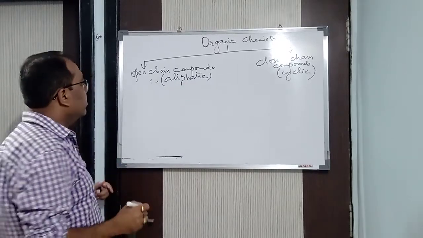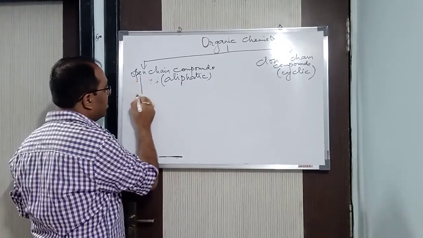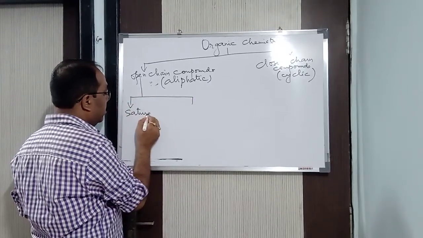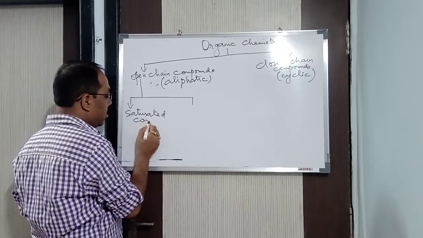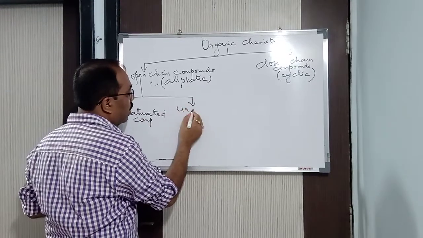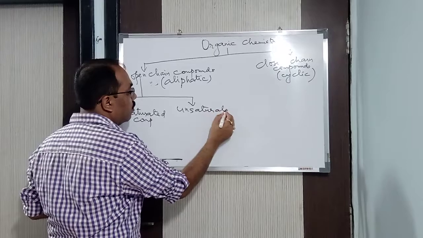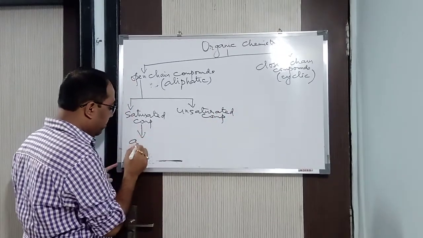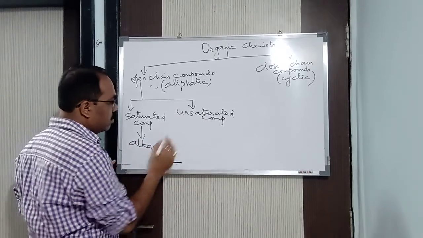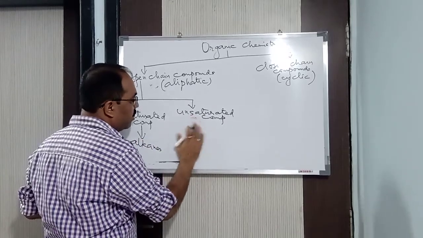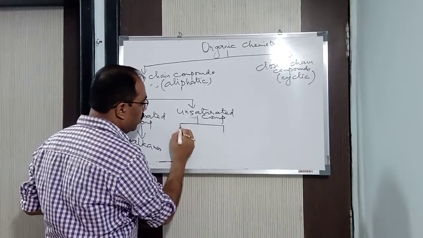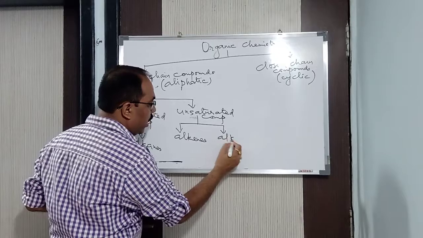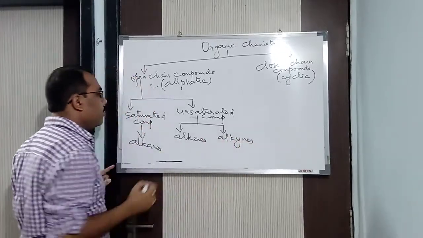Alright, now open chain compounds can be further subdivided into saturated compounds and unsaturated compounds. Just now I was saying, saturated compounds is divided into alkanes and unsaturated compounds again is divided into two, that is alkenes and alkynes.